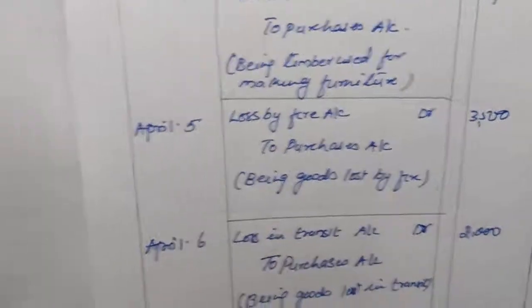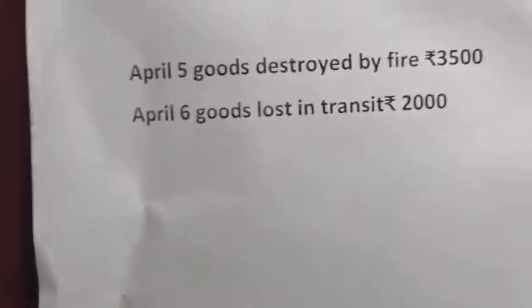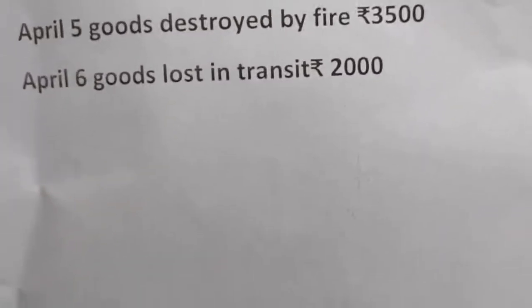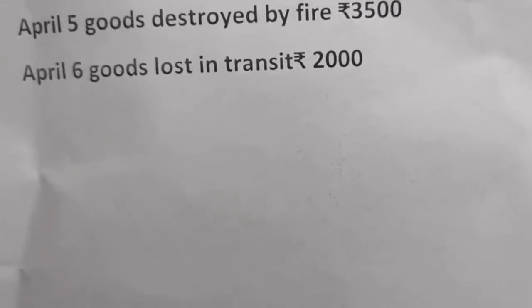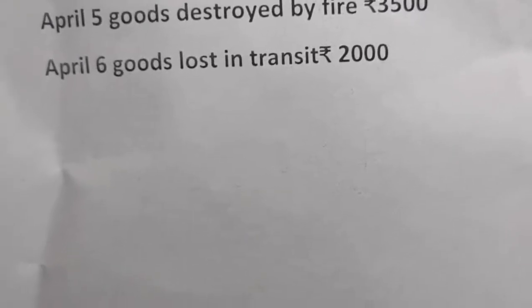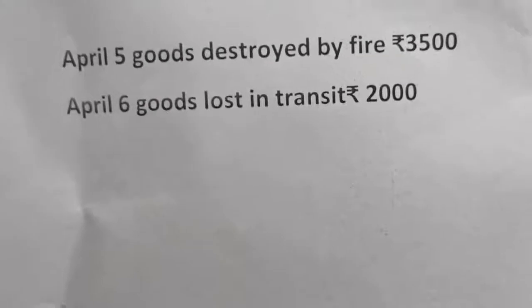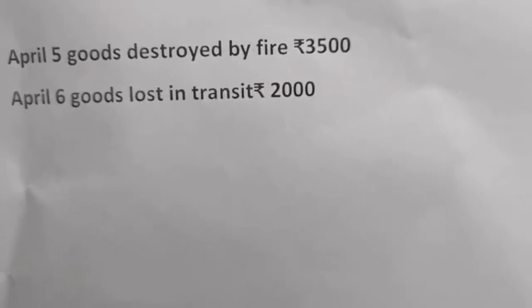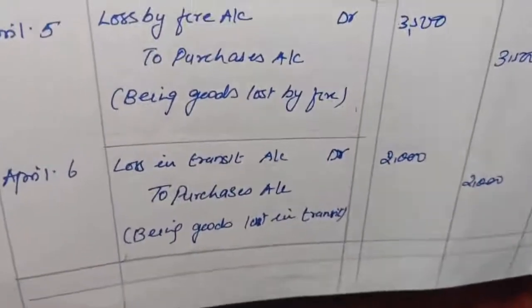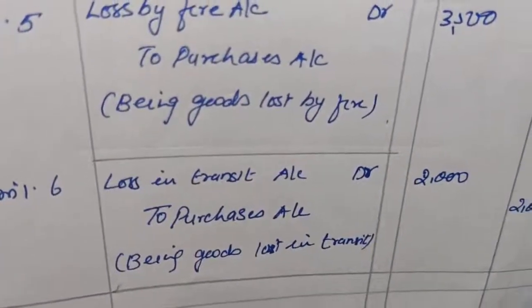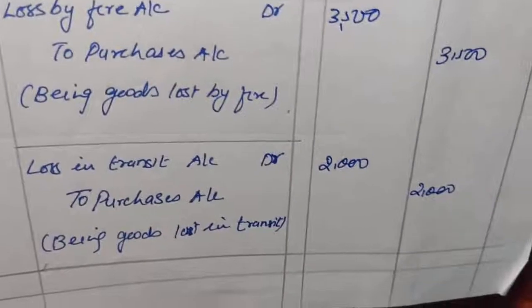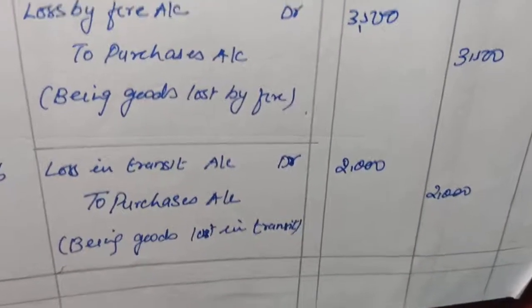Okay, now let's see the other transaction here. It is given goods lost in transit. Here also there is loss, so the loss in transit will be debited and goods destroyed. Here purchases is reduced, so the purchases account will be credited. So our entry will be loss in transit account debit to purchases account. Loss debited 2000 and purchases credited 2000.